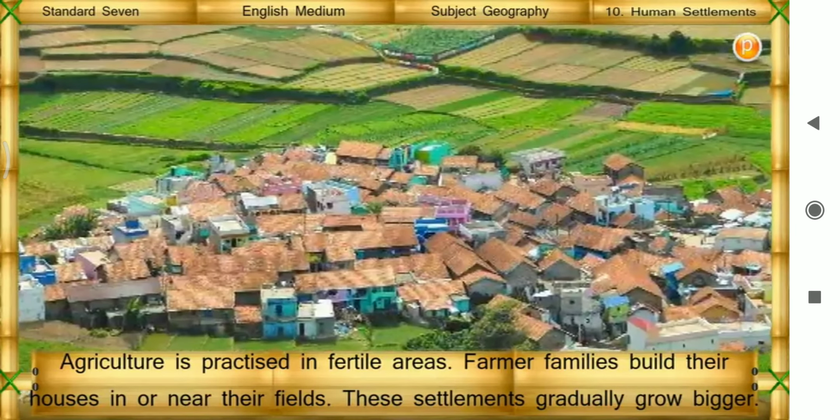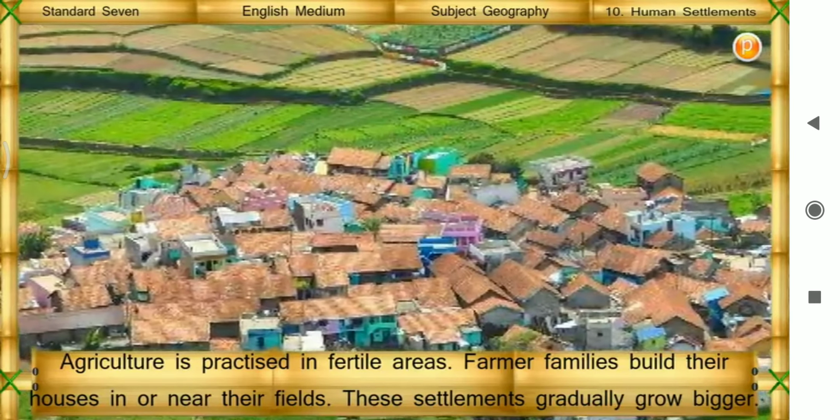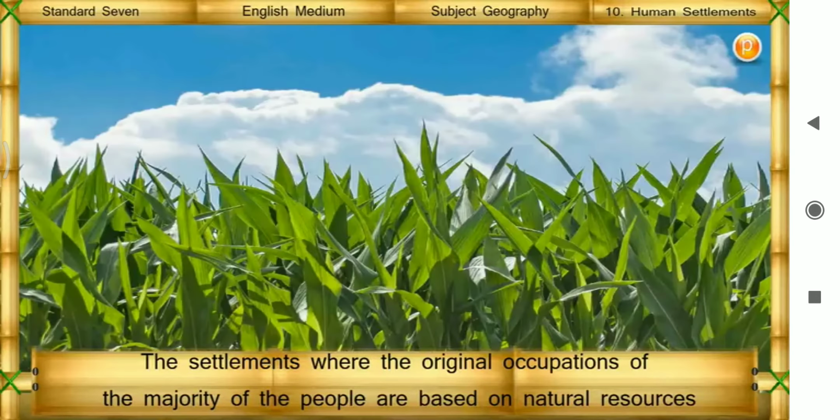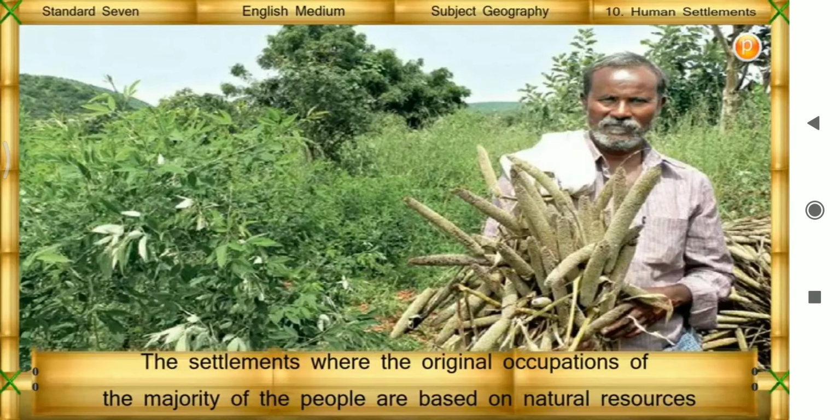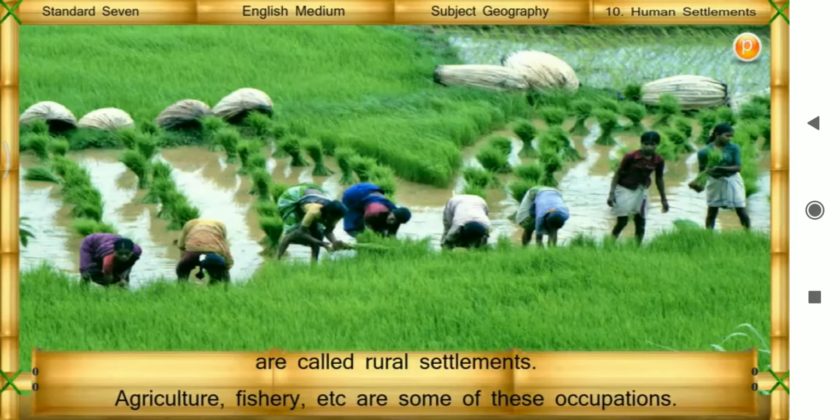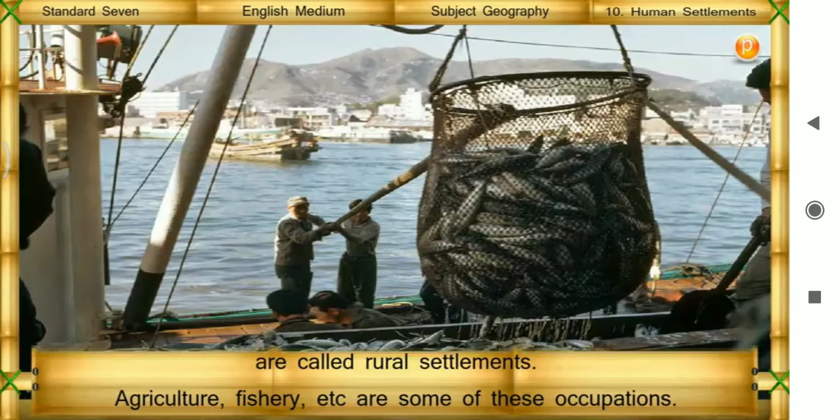These settlements gradually grew bigger. The settlements where the original occupations of the majority of the people are based on natural resources are called rural settlements. Agriculture, fishery, etc. are some of these occupations.